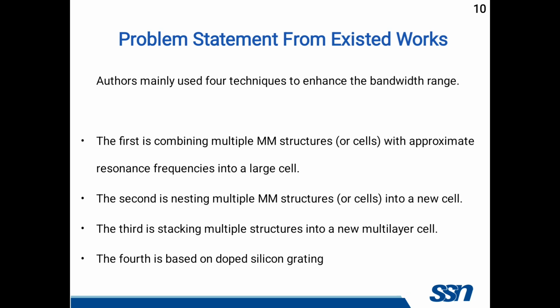So, the problem statement from existing works. As I already told, the authors mostly used multiple layers or multiple resonators to achieve a higher absorption rate. Those points are listed here. The first is combining multiple metamaterial structures with appropriate resonant frequencies into a large cell. The second is nesting, which means multiple metamaterial structures or resonators in a single unit cell. The third is stacking, so different types of layers arranged in a multi-layer cell. And the fourth is based on doping.